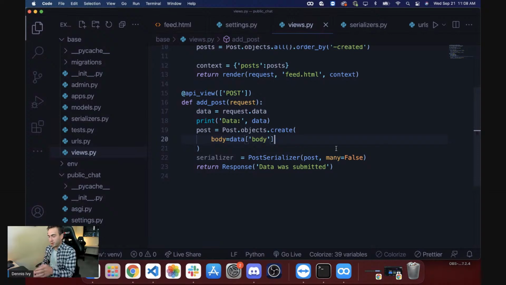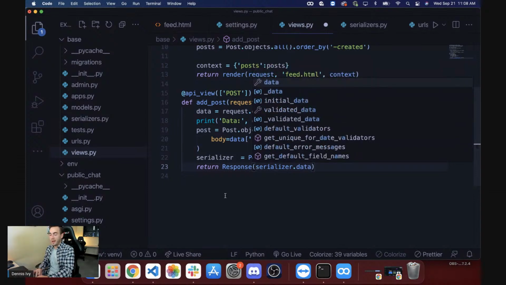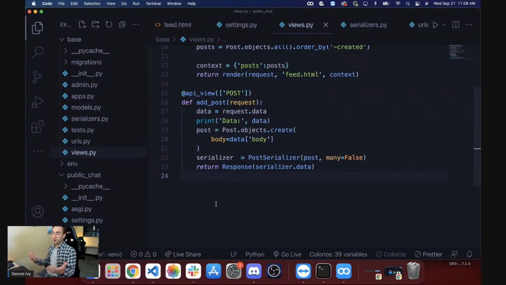Okay, so we serialize that, and we want to return that data. So we're going to remove this, and we're going to do serializer. And specifically, we need the data attribute because the serializer will give you the entire object, but we need the data attribute, which will return back the serialized, I guess, the JSON data to what we're trying to do here.